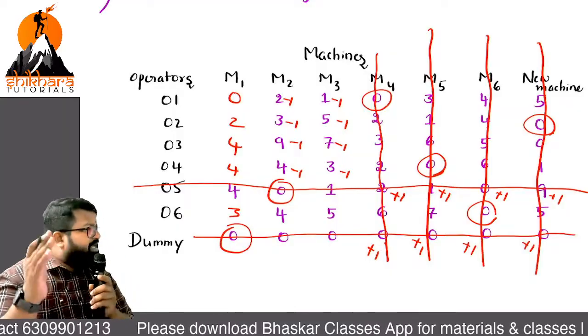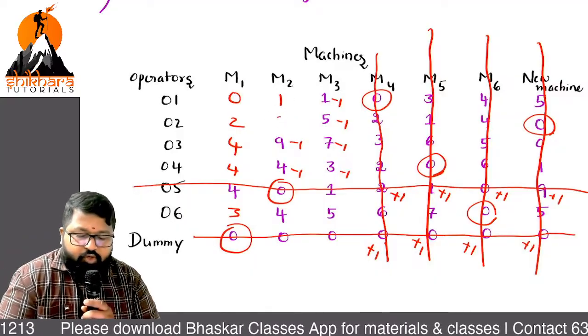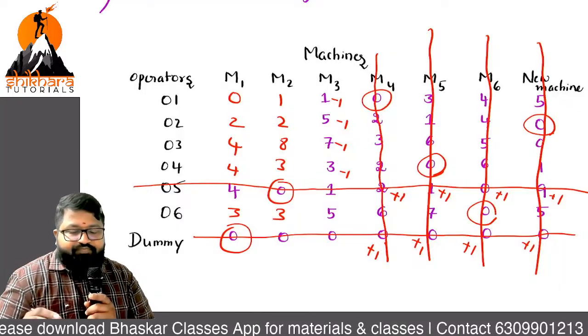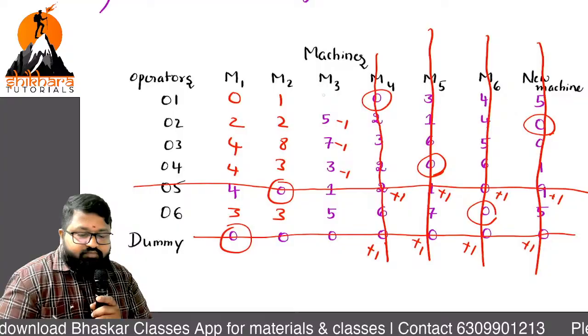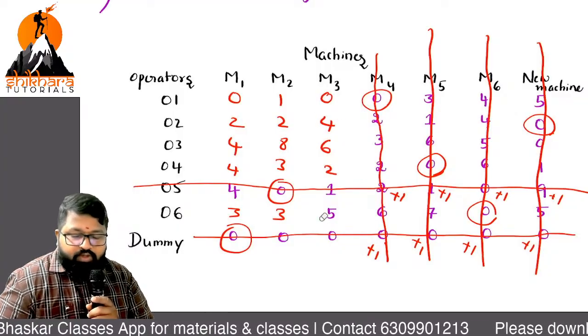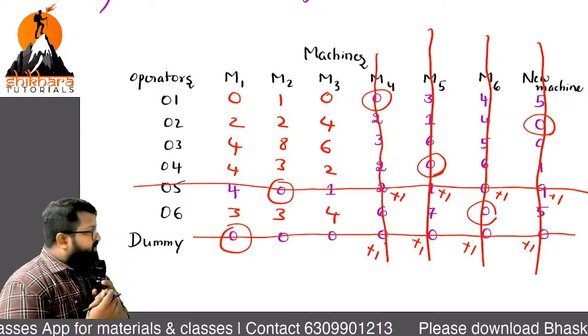Can you tell the changes in M2 in a proper order? 1, 2, 8, 3, 3. And next, 0, 4, 6, 2, 4. Okay. And any other changes?